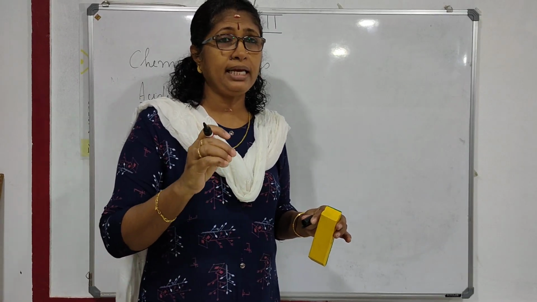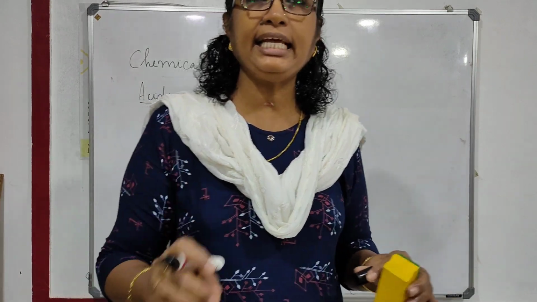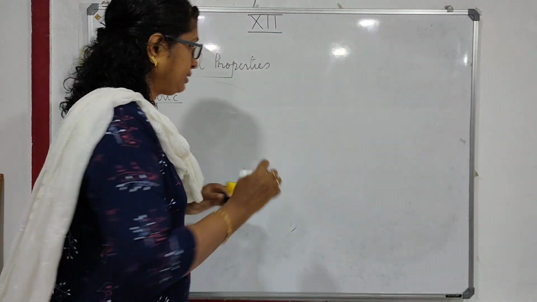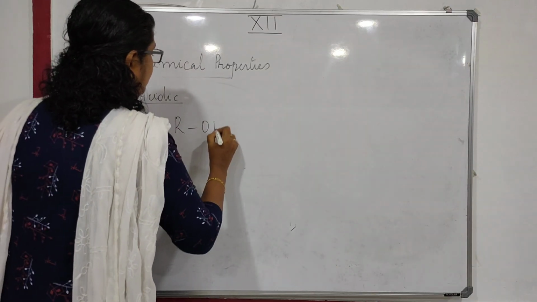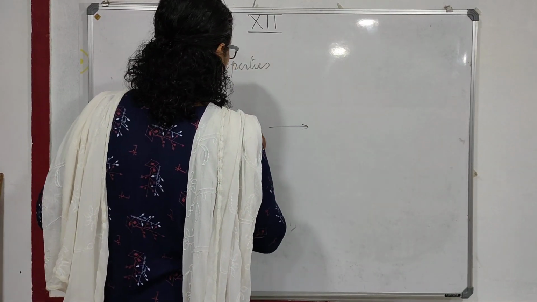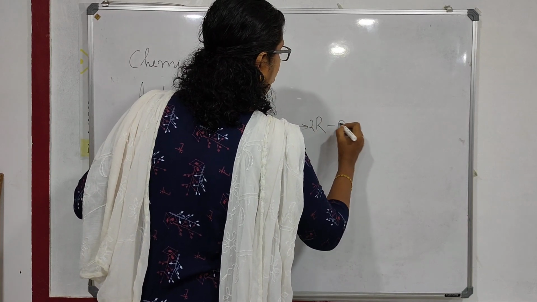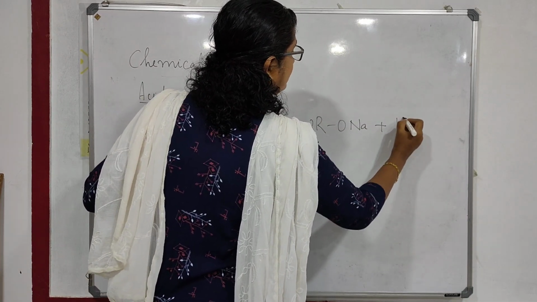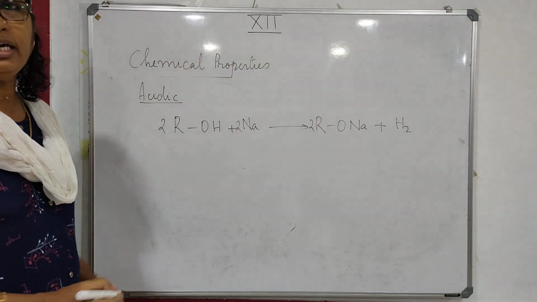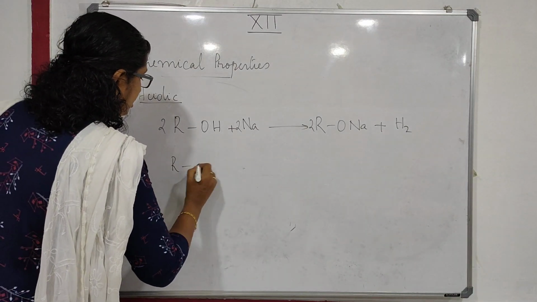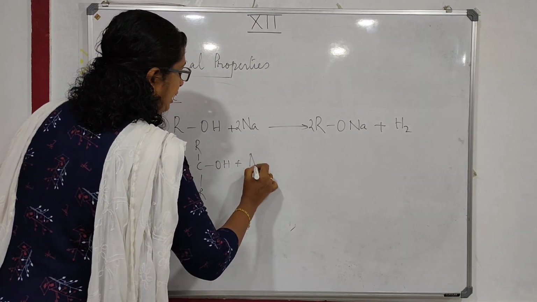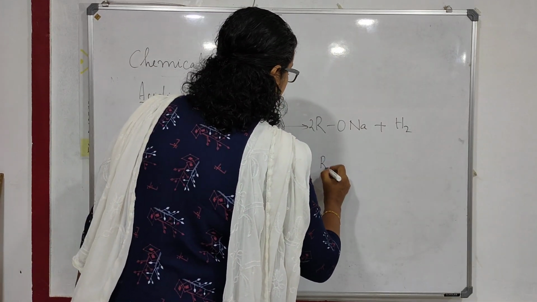The only property in which an alcohol shows its acidic nature is the reaction with a metal to give hydrogen gas. ROH plus Na gives RONa, sodium alkoxide, plus hydrogen gas. So with metallic sodium, it gives hydrogen gas. Then ROH plus Al gives R